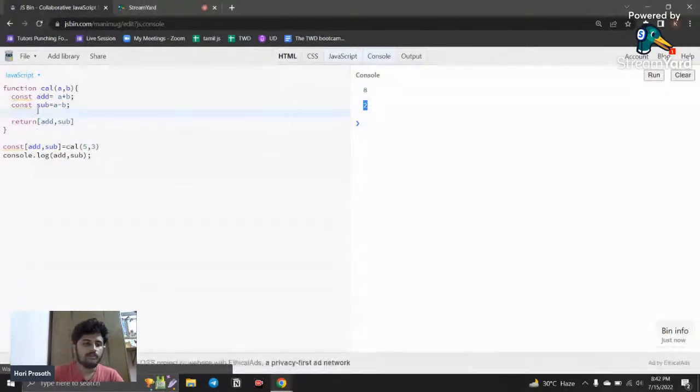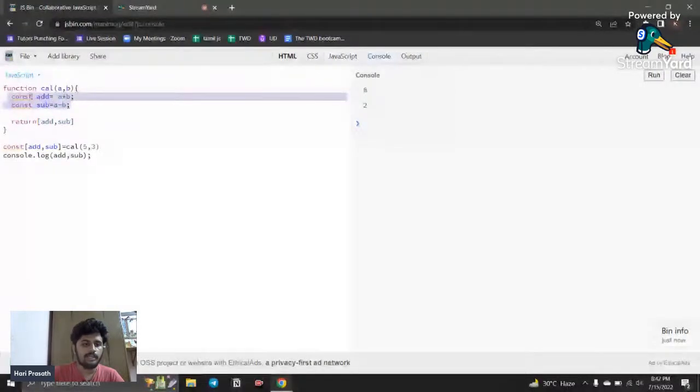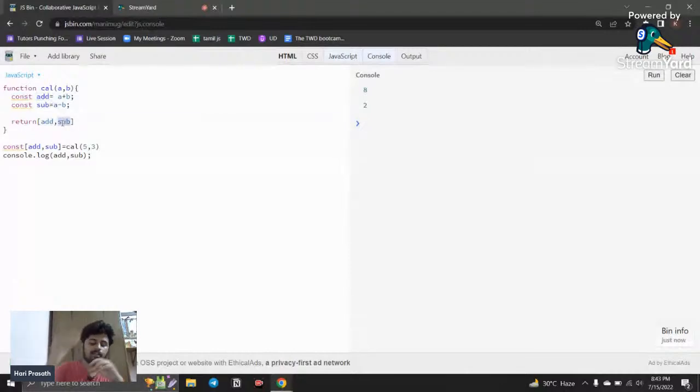So how it works: I created a function, and inside the function I created two variables that contain two operations, one addition and one subtraction, and if you want to give more, you can. And in the return keyword, I return both the variables. Instead of returning only addition or only subtraction, you return whatever you want. I want addition and also subtraction, so I return both. If you only want addition, you can simply say add only.